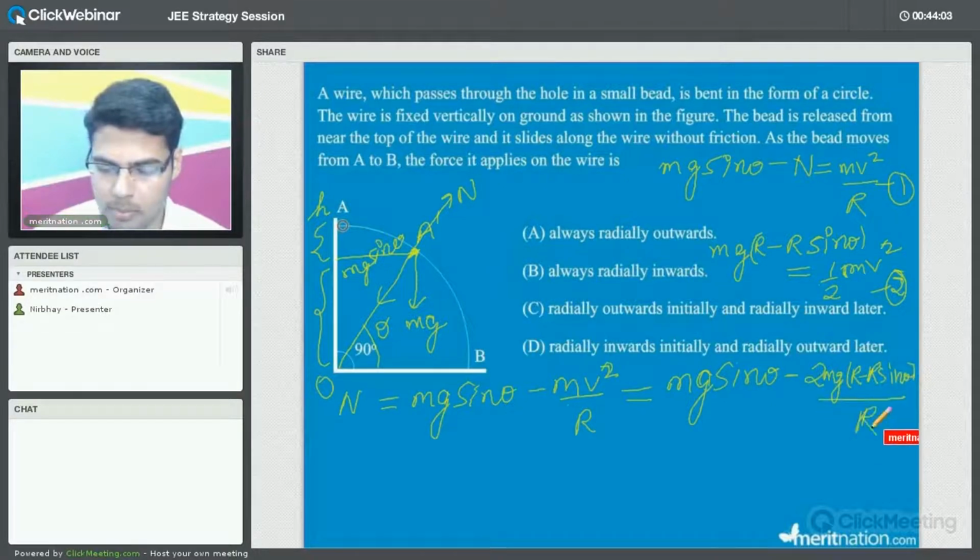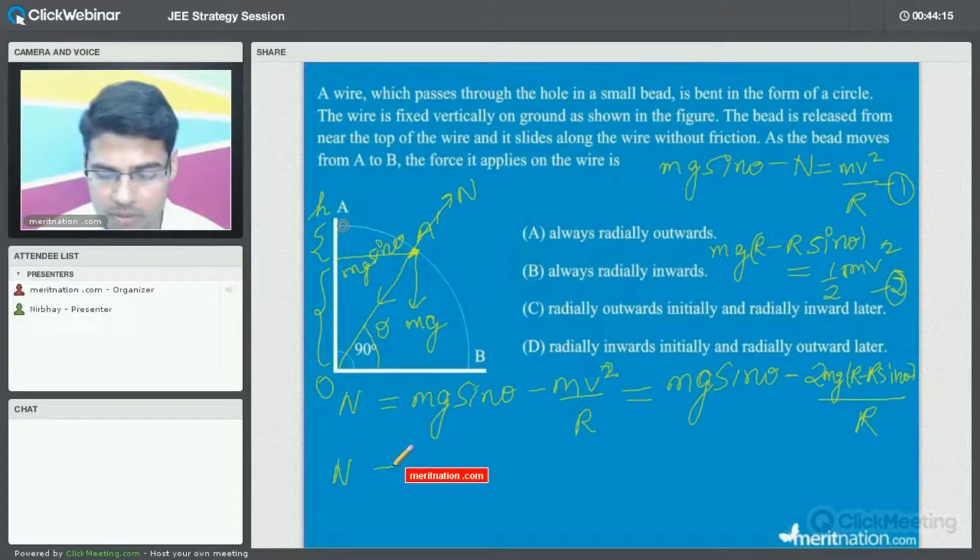This will be the final expression for the normal reaction. Now just try to rearrange it further to get the final value of the normal reaction so that we can find out its sign, whether it is positive, in what conditions it is positive, and in what conditions it is negative. So you can see that 2 or 3 steps are needed to solve this question.